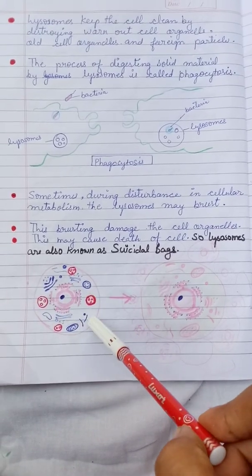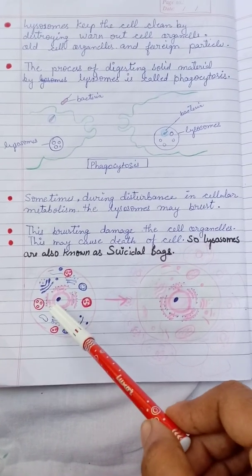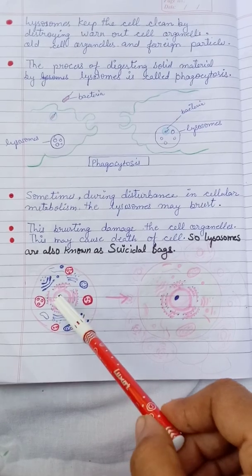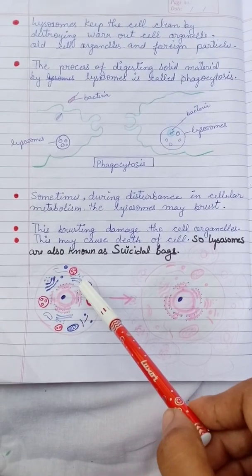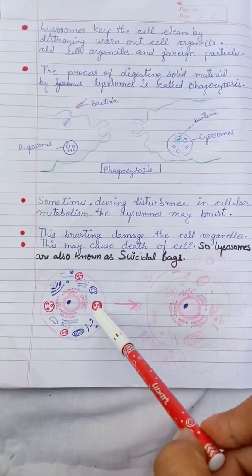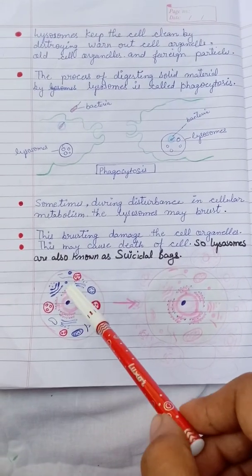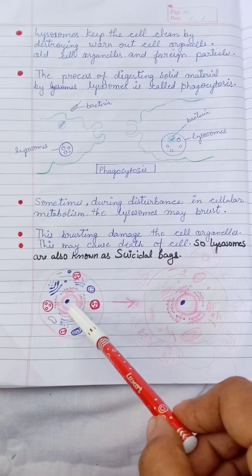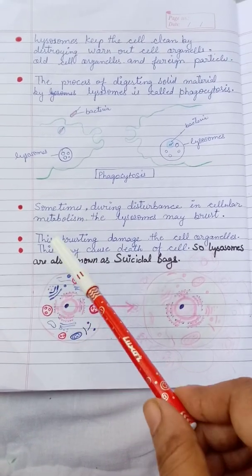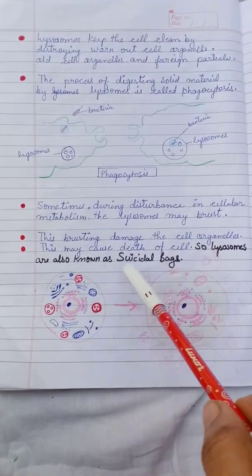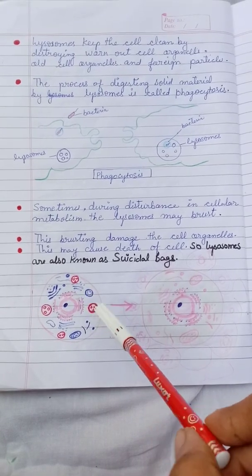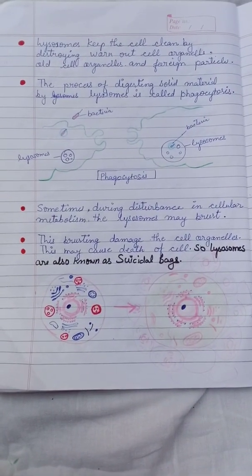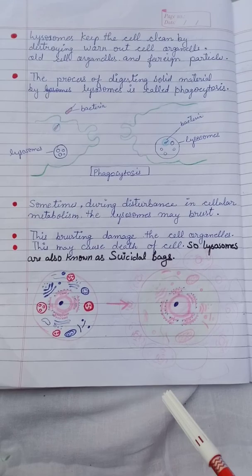These hydrolytic enzymes start digesting all the cell organelles, the nucleus, Golgi apparatus, mitochondria, and all cell organelles start getting destroyed. After that, when all cell organelles are damaged or dead, cell death occurs, and this process saves the other adjacent cells.